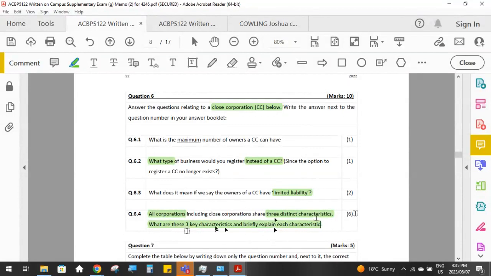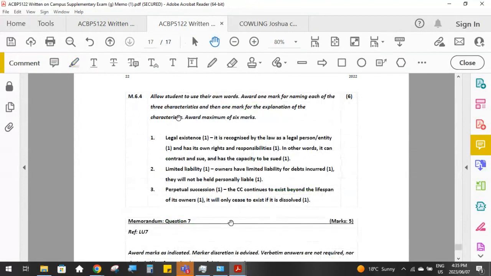So all corporations in common have got 3 distinct characteristics that we need to identify for that specific corporation. So that is the corporation's legal existence, the corporation's limited liability, and perpetual succession.